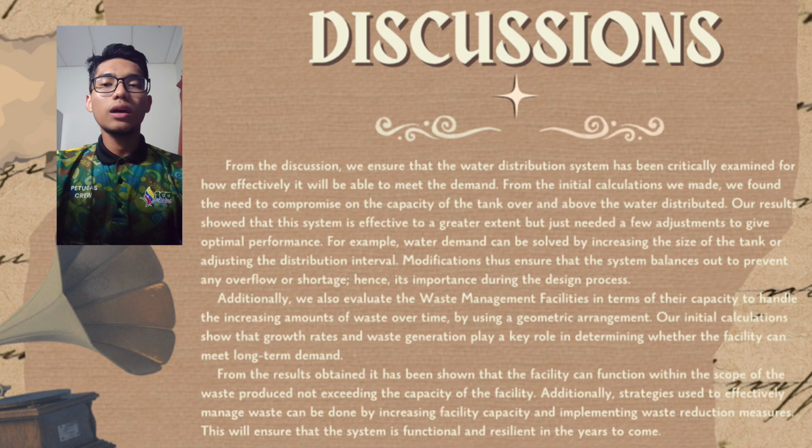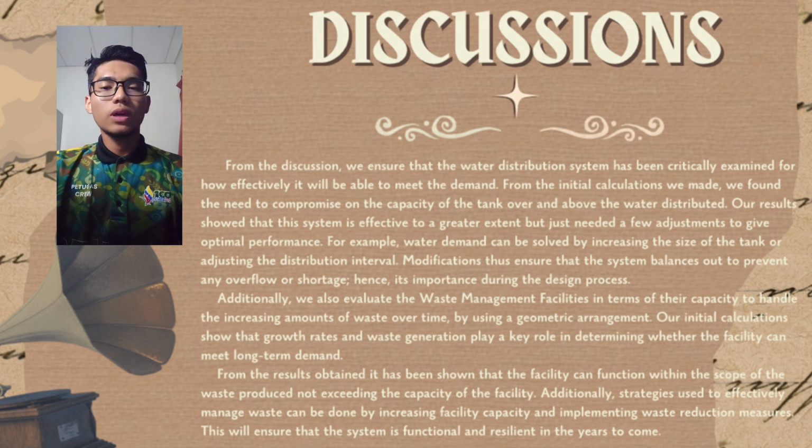For example, to solve the water demand problem, we can increase the size of the tank or the distribution interval. This will also help to balance the system, as well as prevent any overflow or shortage.